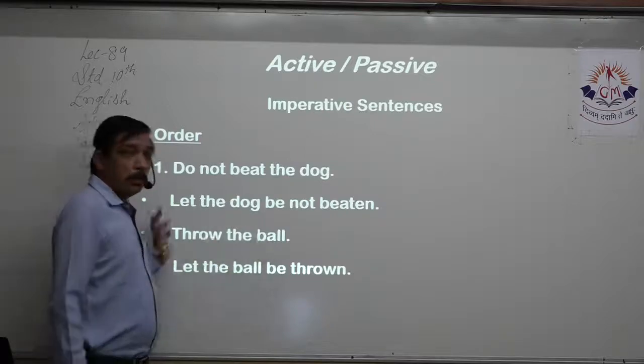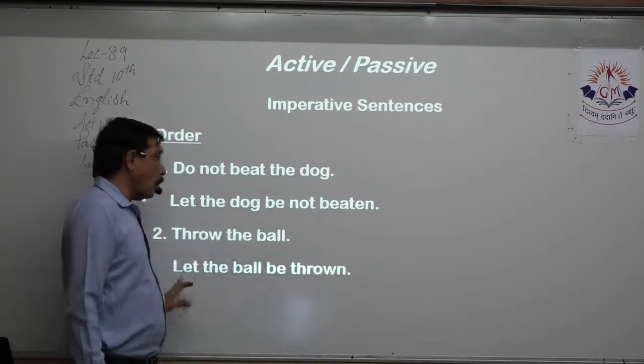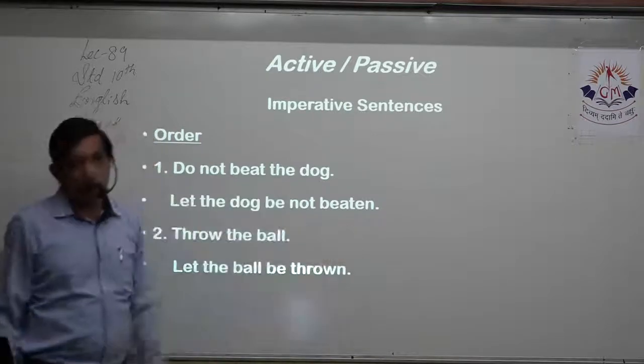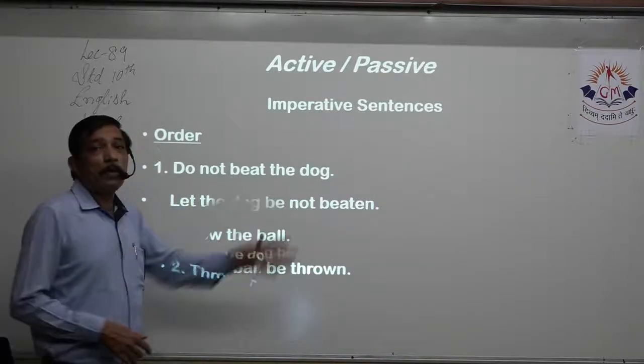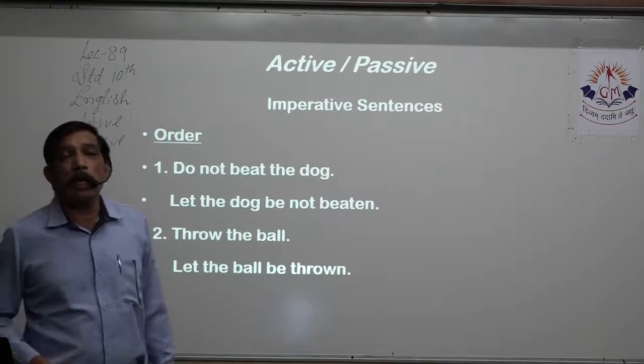Right? So we add en to the verb form beat and we get the past participle. Throw the ball. You throw the ball. So let the ball be thrown by you. Right? By you is not necessary because we have not been given the subject. So there is no necessity of including that in the object.